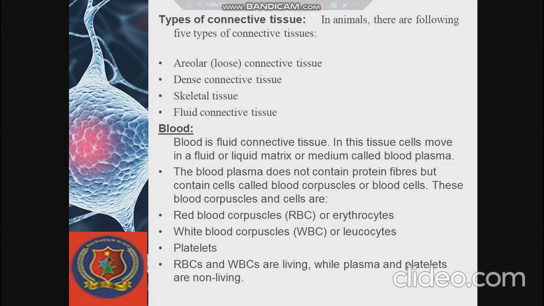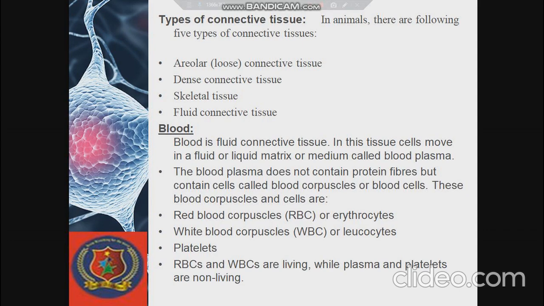Blood is called a fluid connective tissue because in this connective tissue the blood cells are found floating on a liquid matrix called blood plasma. This blood plasma contains proteins, salts and hormones, and the blood cells are also called blood corpuscles: red blood corpuscles or erythrocytes, white blood corpuscles or leukocytes, and platelets.